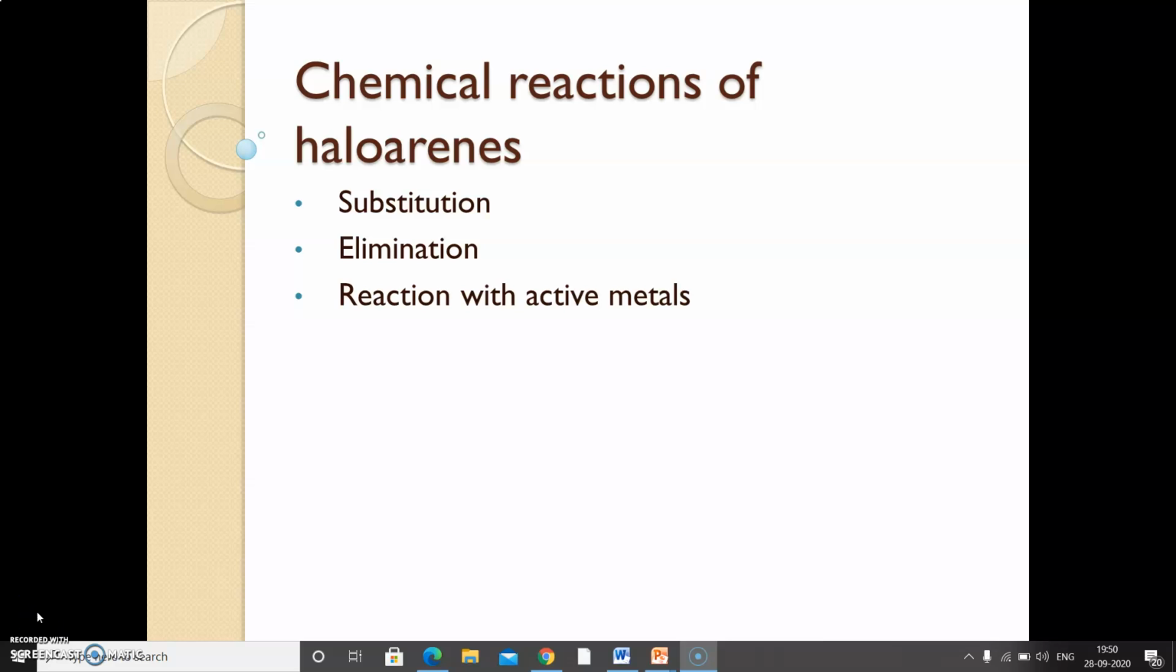We know the chemical reactions of haloalkanes. Similarly, haloarenes also show some chemical reactions similar to haloalkanes. Those are substitution reaction, elimination reaction, and reaction with active metals. So let's see them one by one.